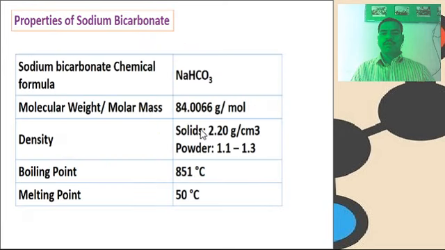The next point, the properties of sodium bicarbonate. The chemical formula is NaHCO3. The molecular weight or molar mass of sodium bicarbonate is 84.0066 grams per mole. Its density in solid form is 2.20 grams per cubic centimeter. In powder form, 1.1 to 1.3. Its boiling point is 851 degrees centigrade. Its melting point is 50 degrees centigrade. And these are the physical properties of sodium bicarbonate.